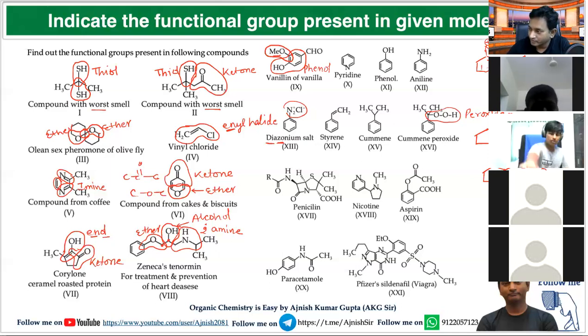Now this CH3 may be represented like Me, so the representation may be COMe. What is this? Ketone.